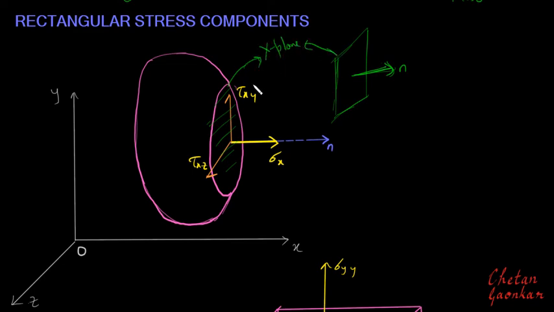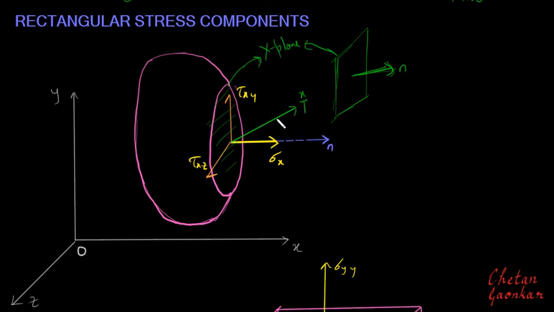The reason to call it the x plane is that its outward normal is along the x axis. After cutting, let us say the resultant stress vector on this plane acts somewhat like this, Tx, because since this is the x plane, whose outward normal is in the x direction, I am calling it Tx.